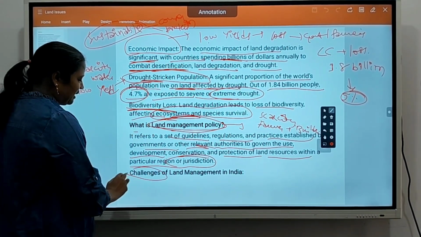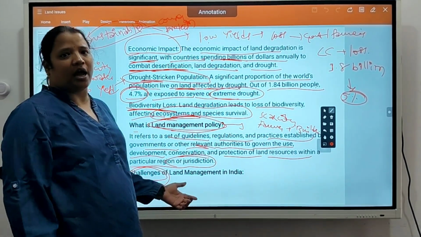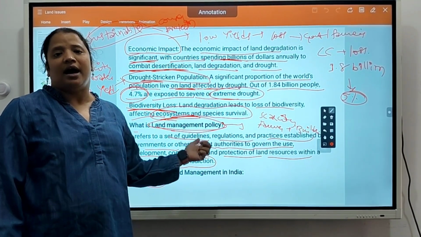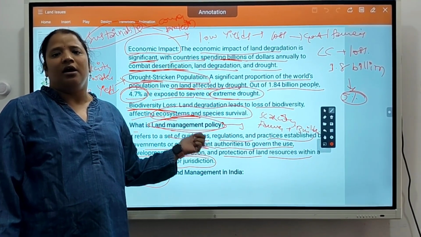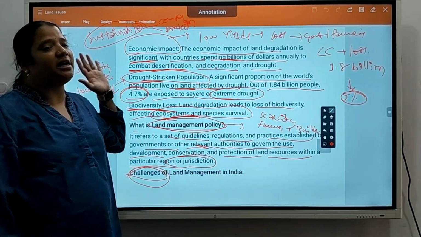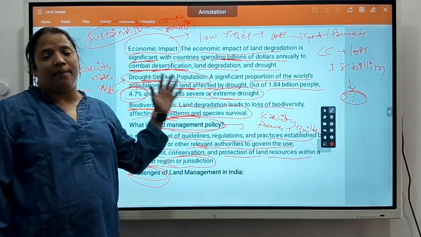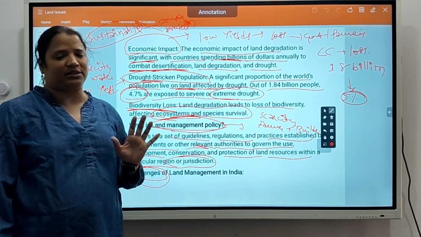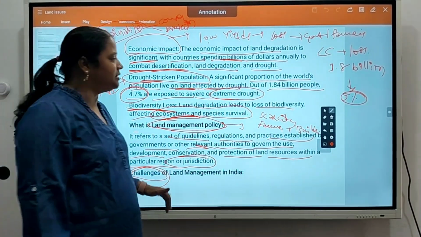Okay. What are the challenges in land management in India? However, the government has introduced a set of rules and policies under land management policy for efficient or sustainable use of land. But there are some problems in implementing this land management policy. What are the problems and challenges?